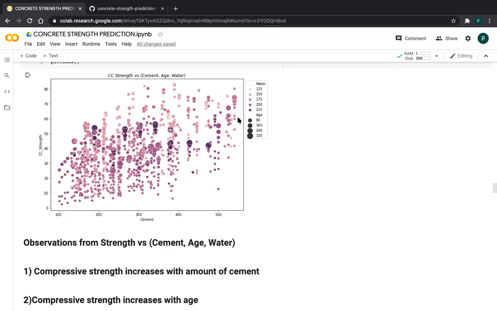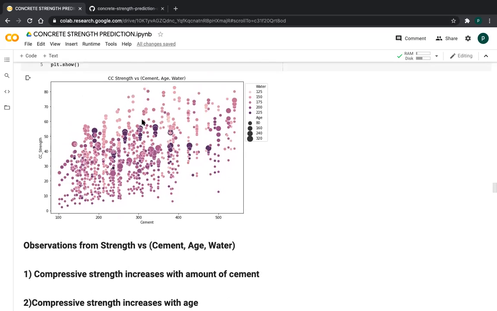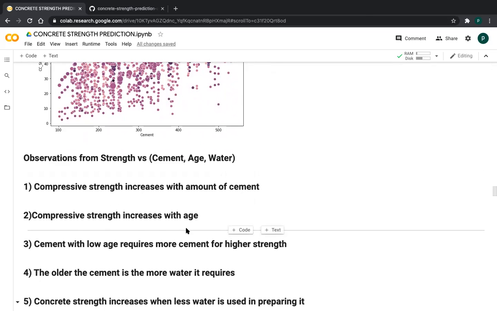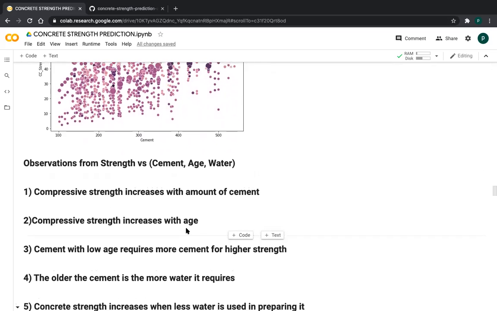But not like that. If the water is less, the strength is good. Normally, from these observations, if the water is less, the strength is good, friends. Please observe this. But if the age is more, the strength is more. But if the water is less, the strength is more, friends. See. These are the observations. Compressive strength increases with the amount of cement. Compressive strength increases with age. And cement with a low age requires more cement.